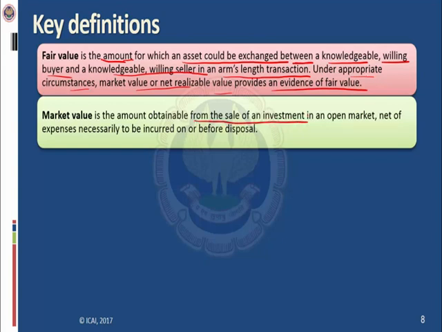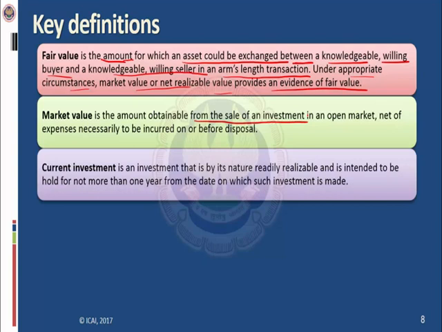Like an entity is selling 500 shares of Infosys in a secondary market at a price of 100 rupees. So 500 multiplied by 100 is 50,000 rupees. While selling those shares, the broker is charging a brokerage of 1%. On that 50,000, 1% brokerage is 500 rupees. So the market value is 50,000 minus 500, which is 49,500. The market value is the value which an entity could fetch by selling an investment in the open market, net of expenses necessarily to be incurred on or before disposal.